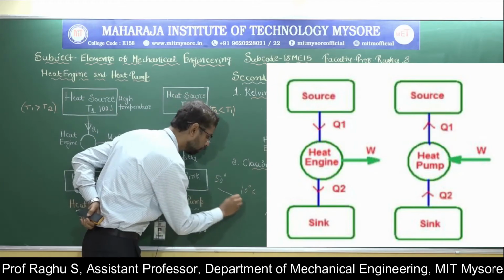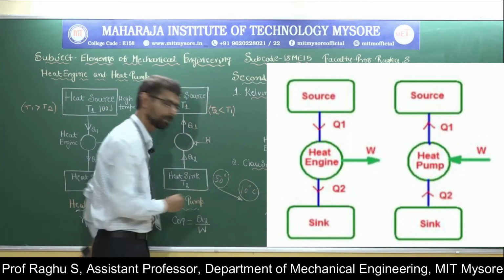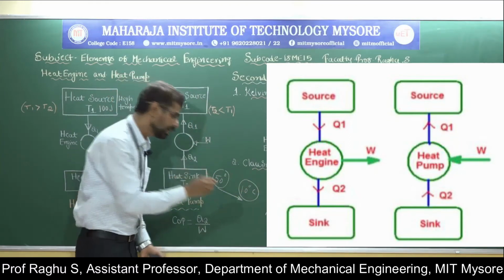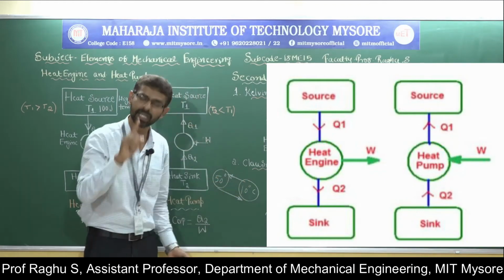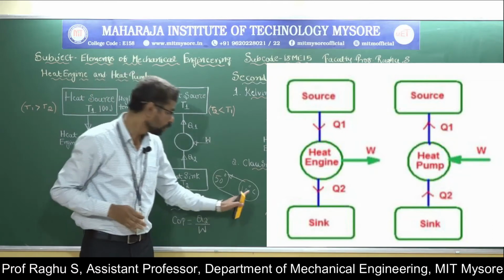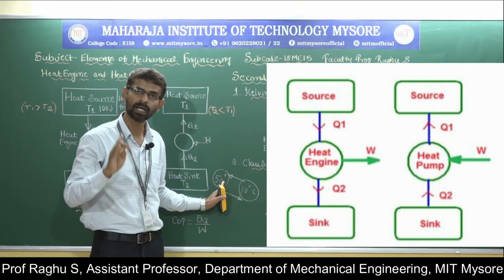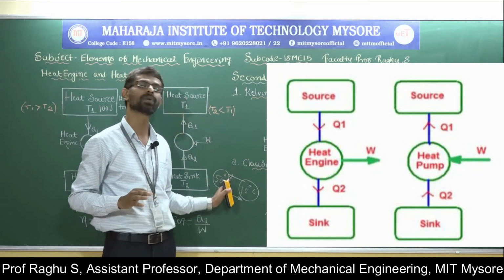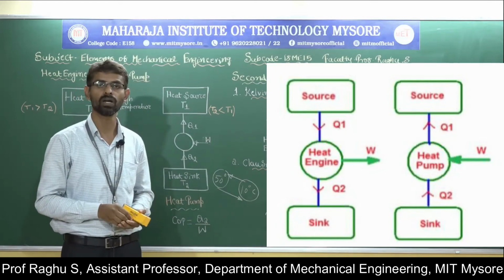Heat flows naturally from the 50 degree centigrade system to the 10 degree centigrade system. Now, to supply heat from the 10 degree centigrade system to the 50 degree centigrade system, we need a device called a heat pump. Heat will never flow from a low temperature system to a high temperature system naturally. To supply heat from a low temperature system to a high temperature system, we need a heat pump to pump the heat into a system.